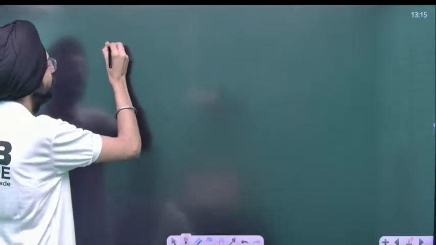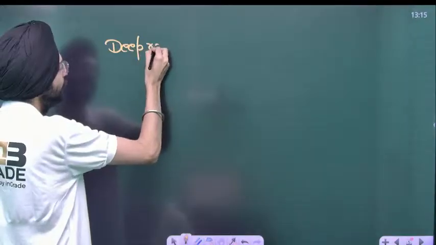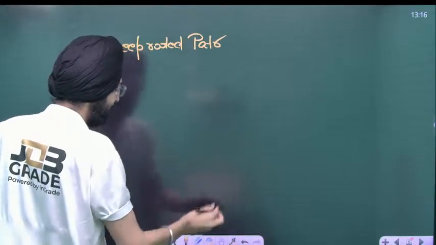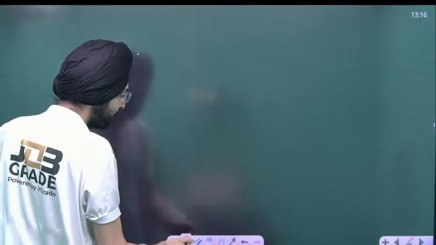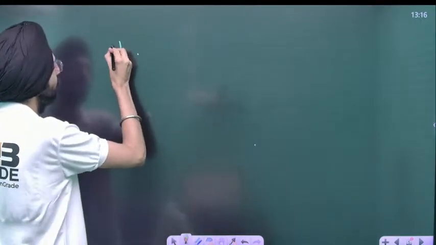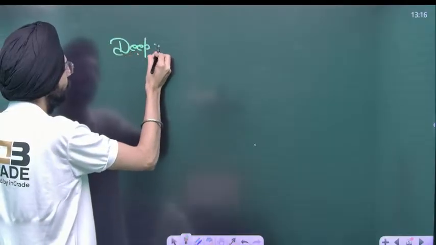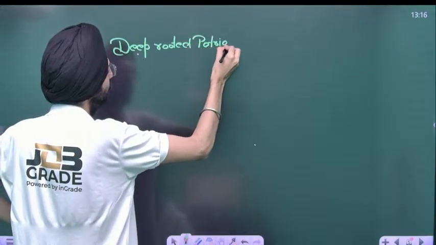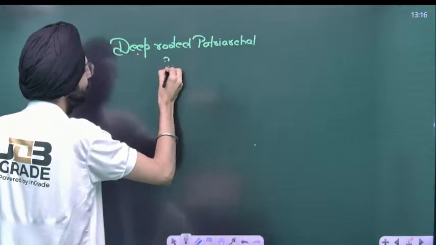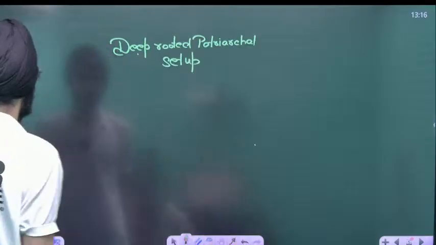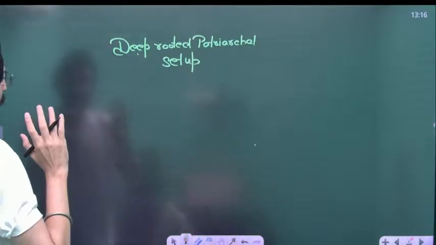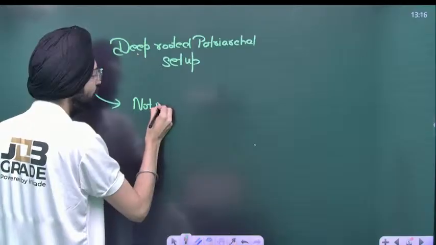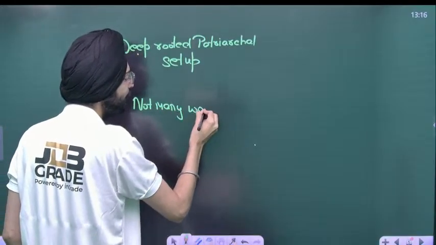deep-rooted patriarchal setup. Now, to understand this, imagine that not many women are working in the agriculture field.